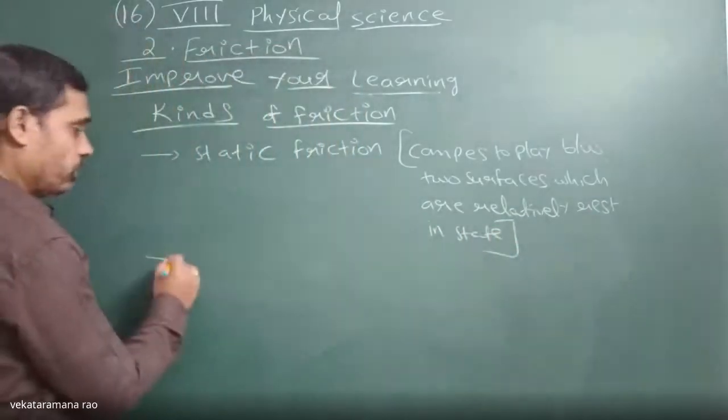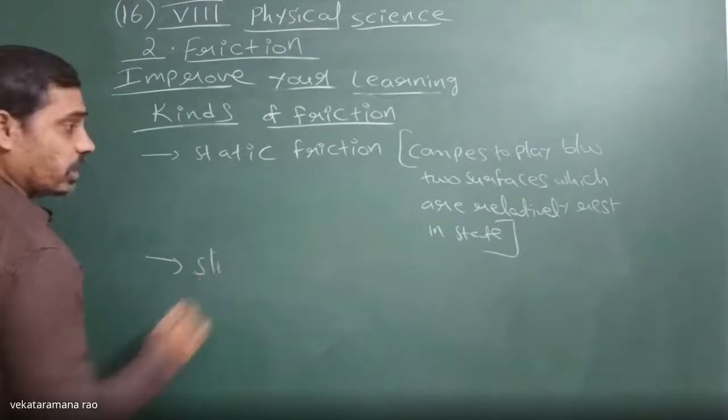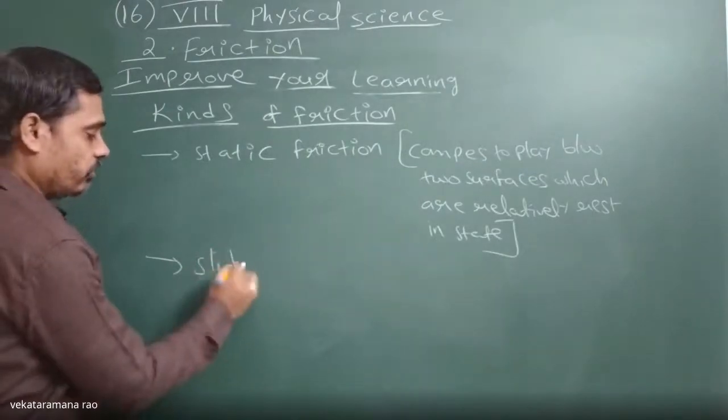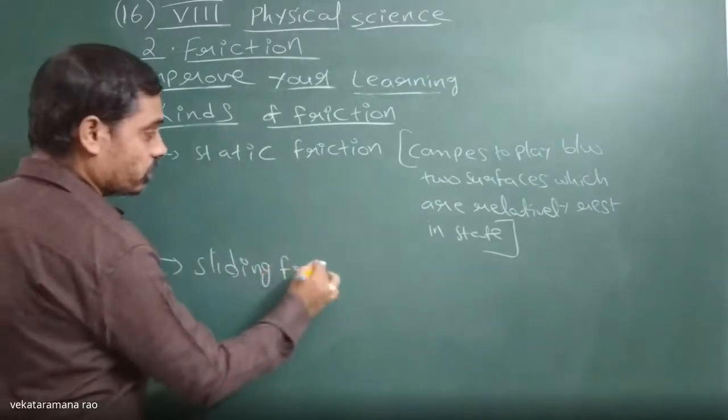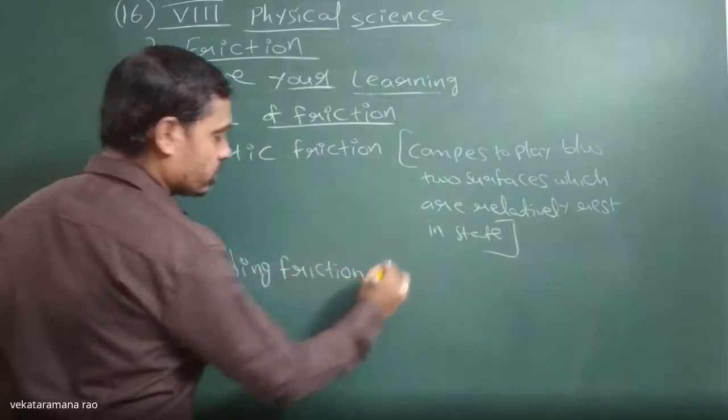Now another type of friction is sliding friction. What is sliding friction?